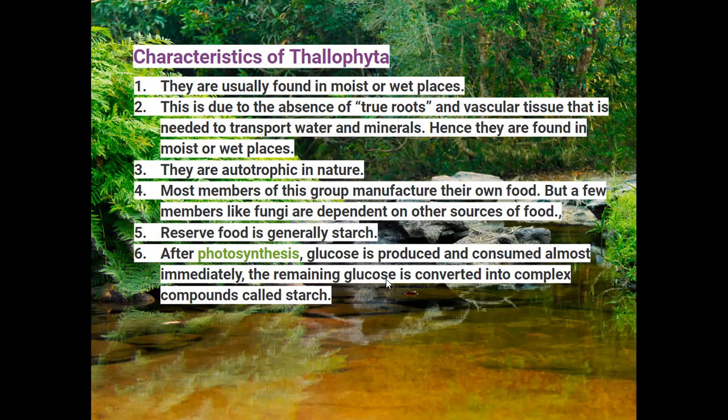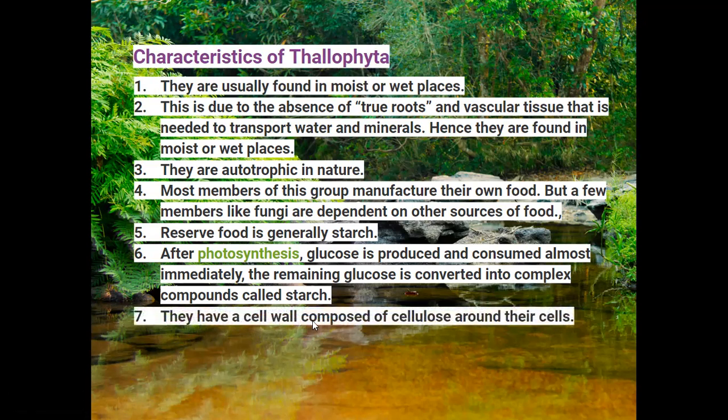The remaining glucose, if any is present in the plant body, is converted into a complex compound called starch and stored.